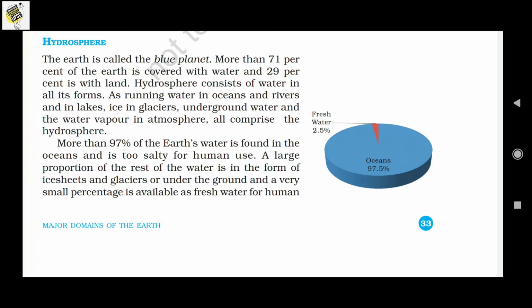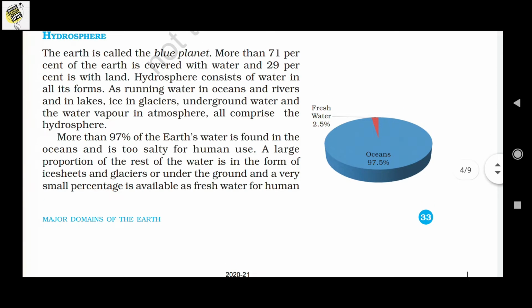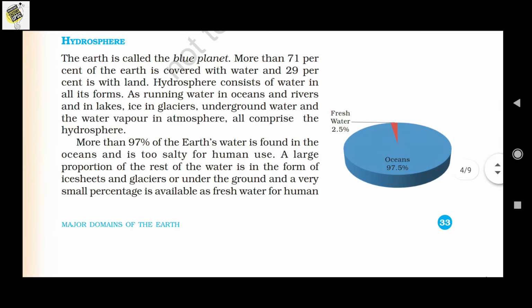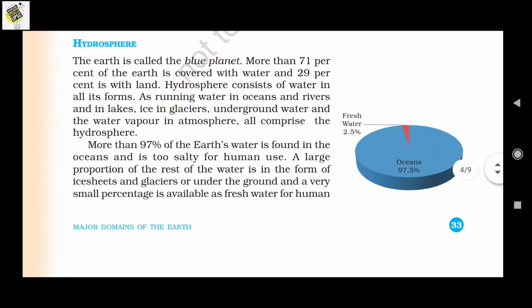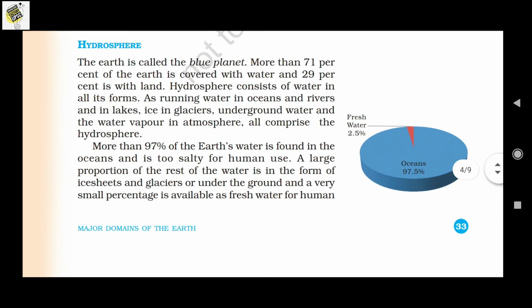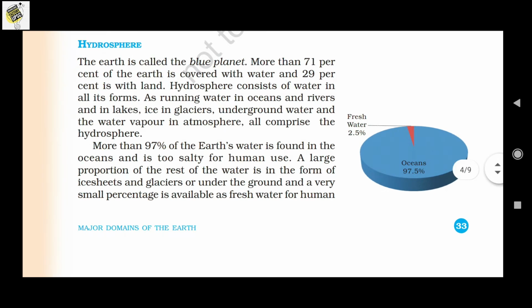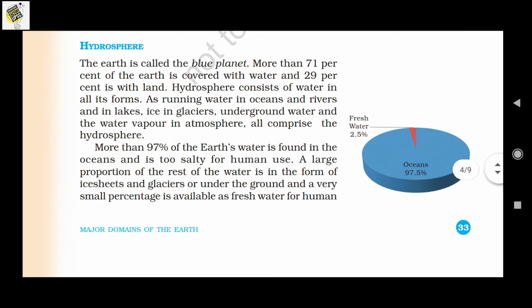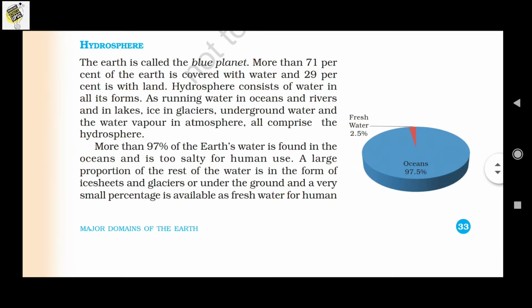So let's see the second portion, that is known as hydrosphere. The earth is called the blue planet, and more than 71% of the earth is covered with water and 29% with land. Hydrosphere consists of water in all forms, as running water in oceans and rivers, in lakes, the ice in glaciers, underground waters and the water vapor in the atmosphere, all of which comprise the hydrosphere, which means all the water content.